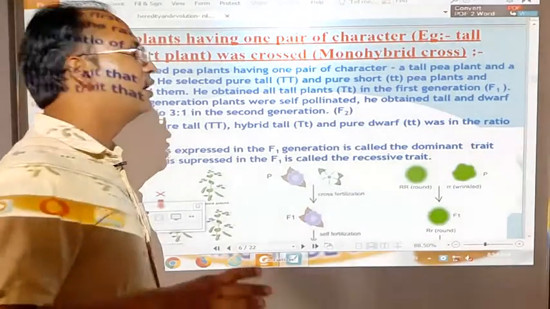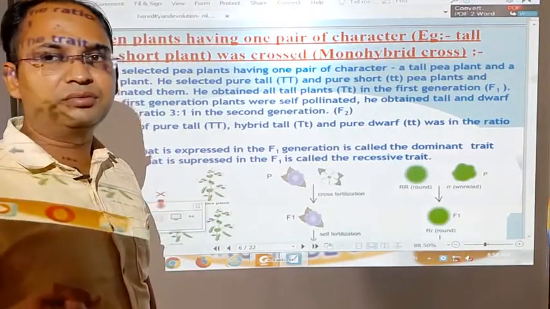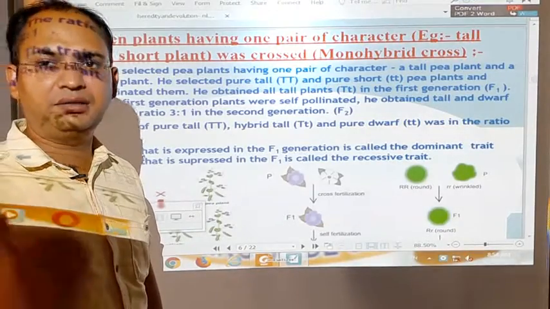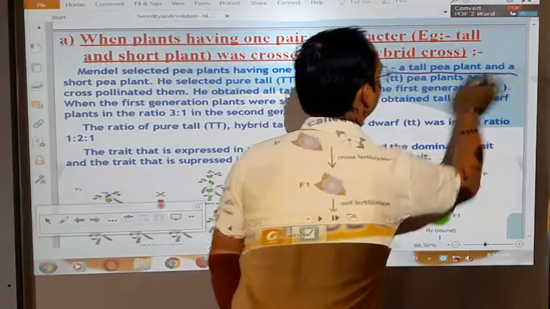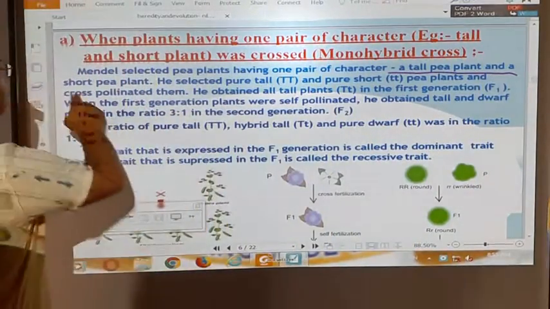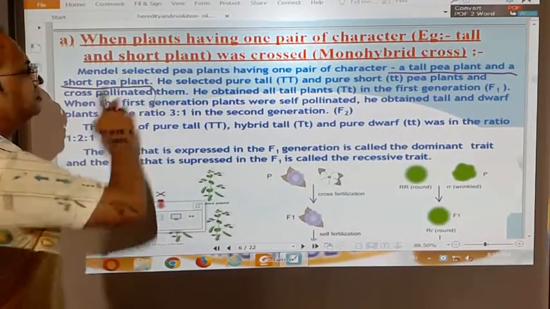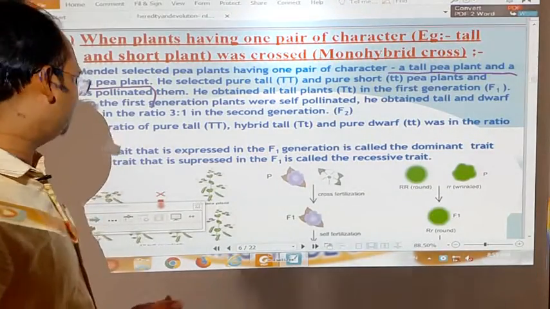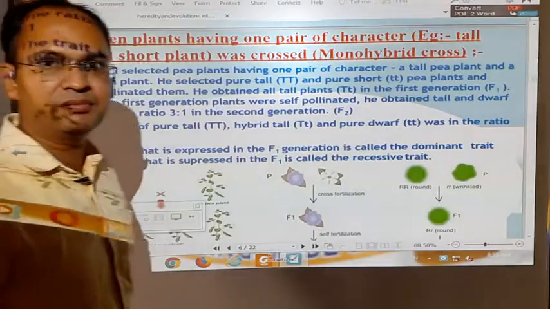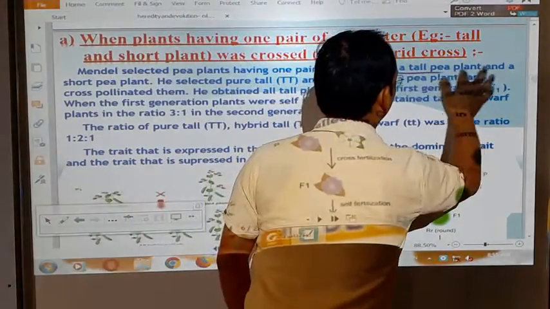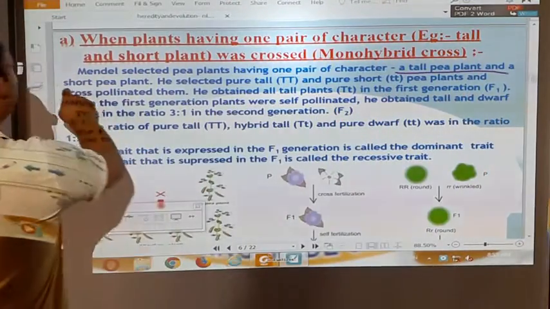He first took the character of the height of the plant. He took a tall pea plant and another short pea plant, or dwarf pea plant, whose height is very less compared to the tall one.